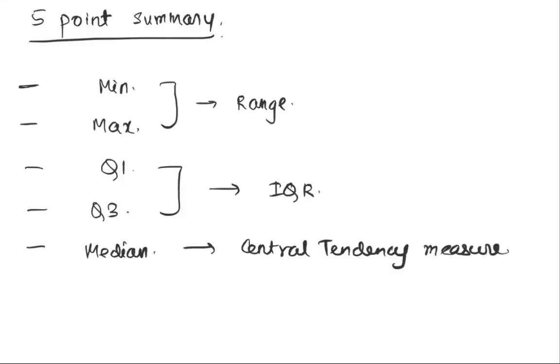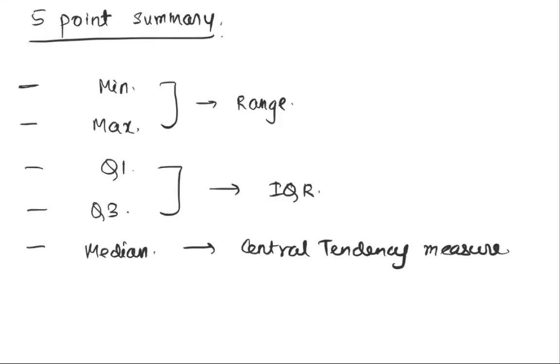But there's a lot that you can say about your data given that you have this information. The moment you know the min and the max value, you know the total range in which a particular column lies. Once you're able to find the 25th, 50th and 75th quantile values, that helps you differentiate between the middle 50%, the left 25% and the right 25%, or between different sections of your population. It also gives you a sense of the interquartile range, which is the distance between Q3 and Q1.